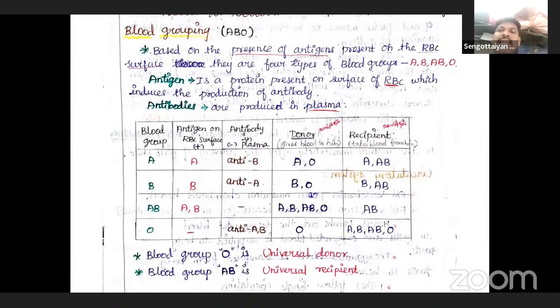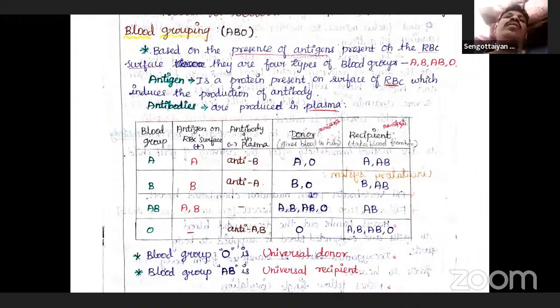Anti-A and anti-B antibodies are present in the plasma of O blood group persons. Kindly note it. AB blood group persons have the AB antigens, but there are no antibodies in the AB blood group. B blood group persons have the anti-A antibodies in their plasma, but O blood group persons have no antigens.